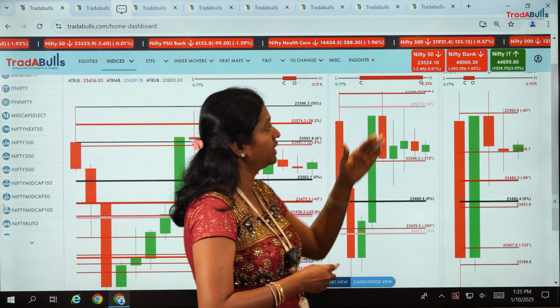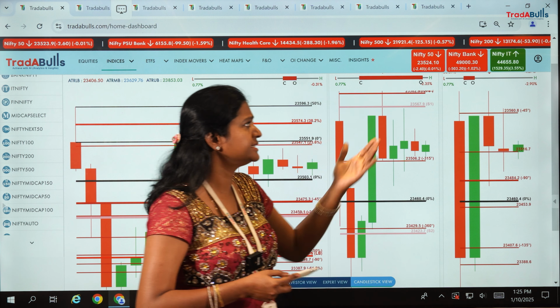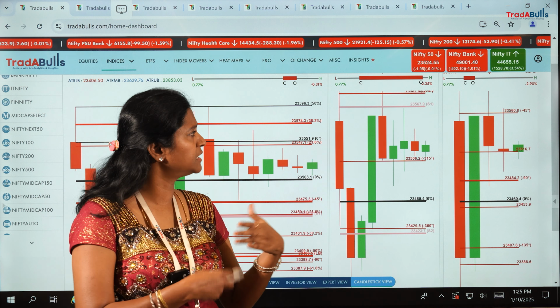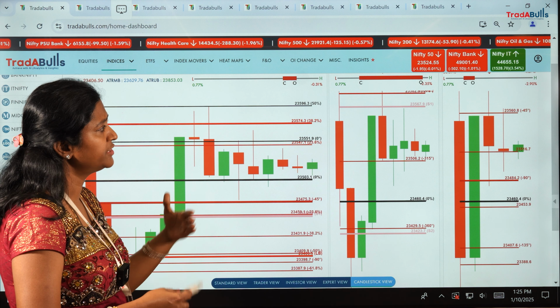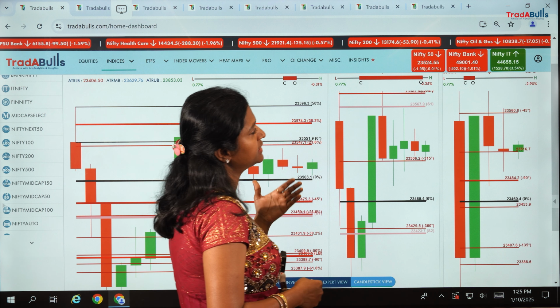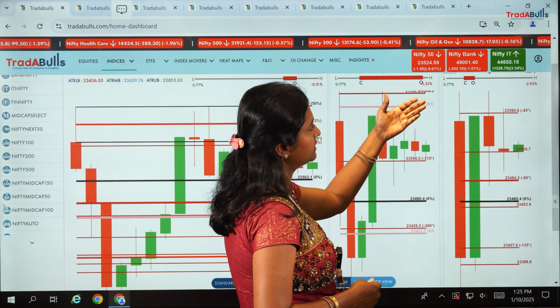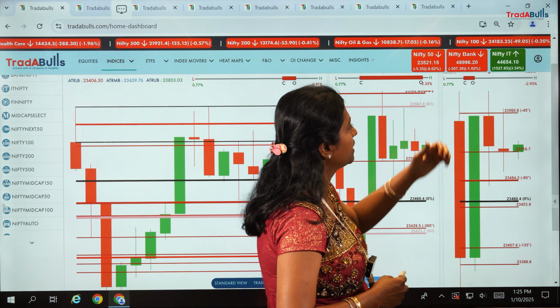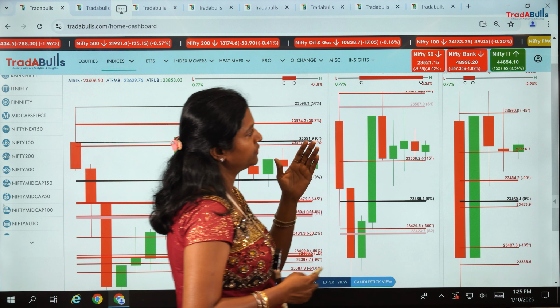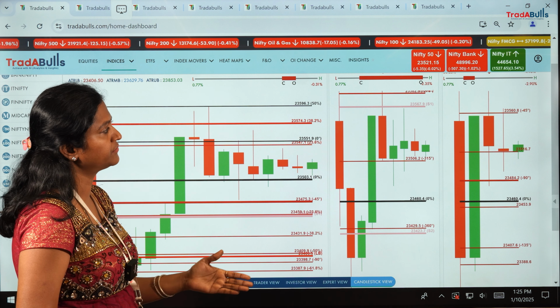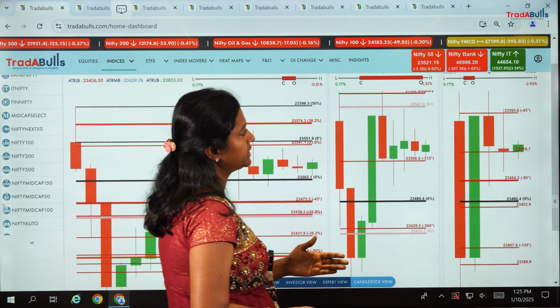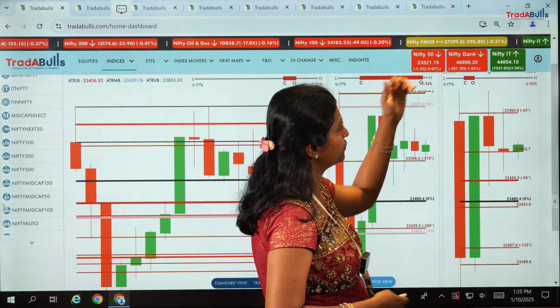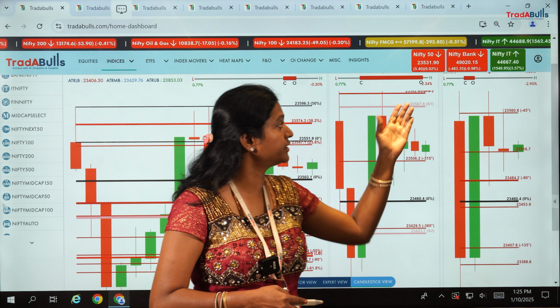Whereas Bank Nifty is taking a little bit of support, and even though it is in a downtrend, it is still taking support, going a little upward and downward, but still showing a downtrend. I can't say exactly that Bank Nifty will go into a complete downtrend today. It can take support and sustain there, but as per the Tradables application, it is still showing a downtrend.